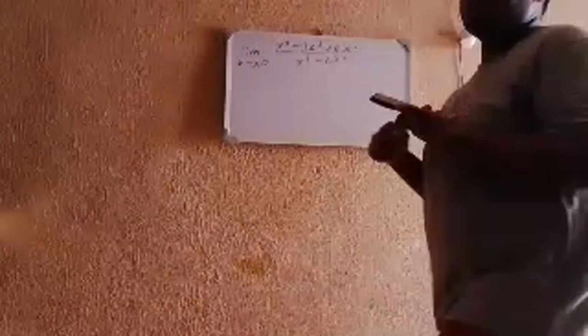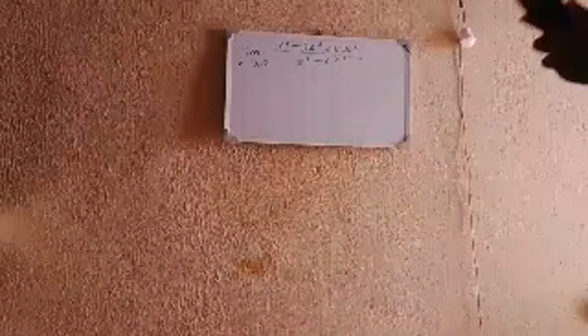So week 5 says we should find the limit, let me just use shorthand, of the limit as x tends to 0 of x to the power 4 minus 3x cubed plus 8x squared, divided by x cubed minus 2x squared, as x gets to 0.